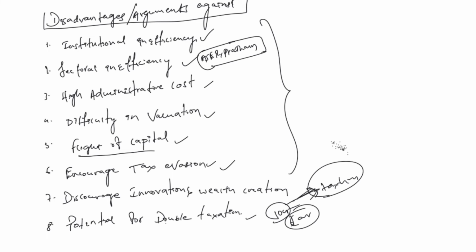Overall, this article is saying that while the wealth tax may have the potential to address income inequalities, address the issues of health and education, and even generate revenue for public welfare, practical implementation is very difficult, for example in terms of valuation, administration and compliance. To ensure effectiveness, India would first need to build a robust institutional framework to minimize loopholes and create policies that balance economic growth with social justice. That is what this article is saying. Now we will move to the next article of the day.